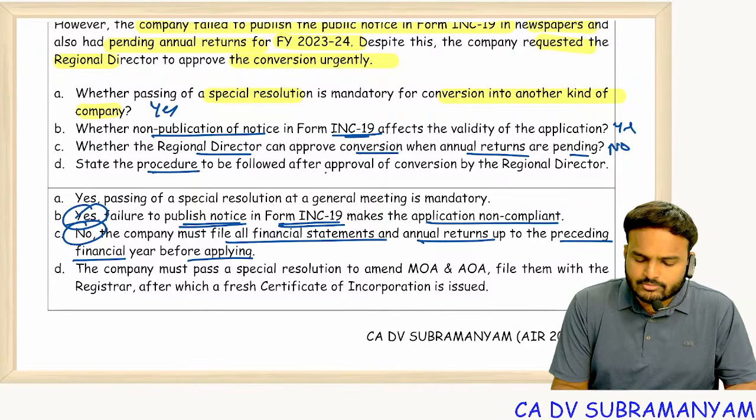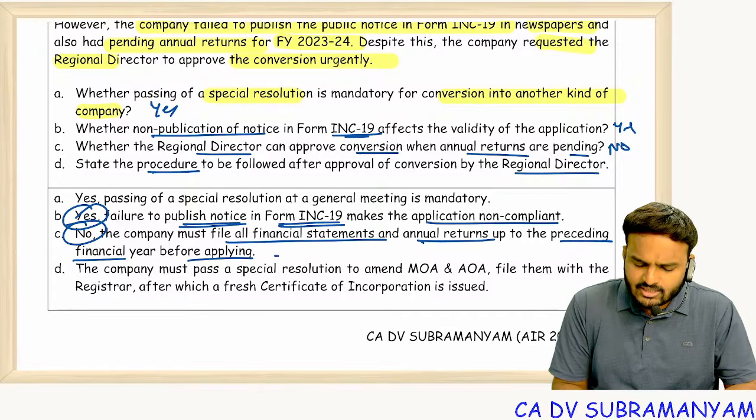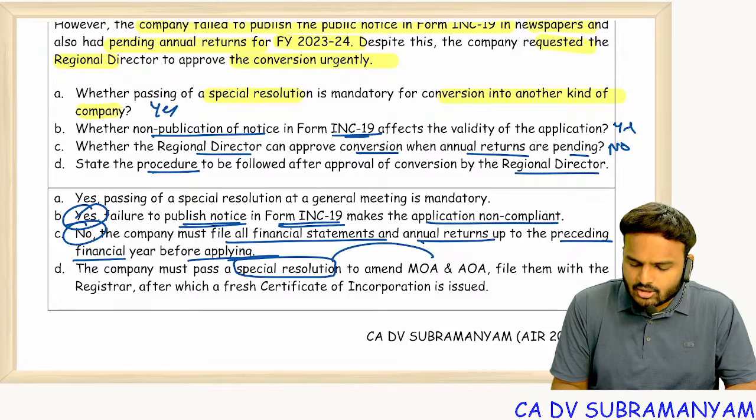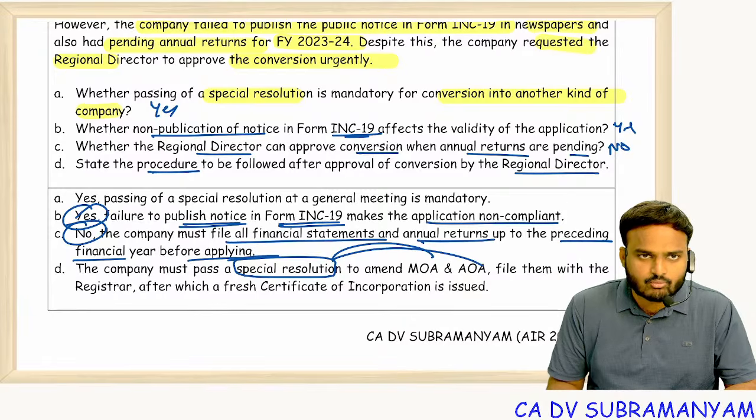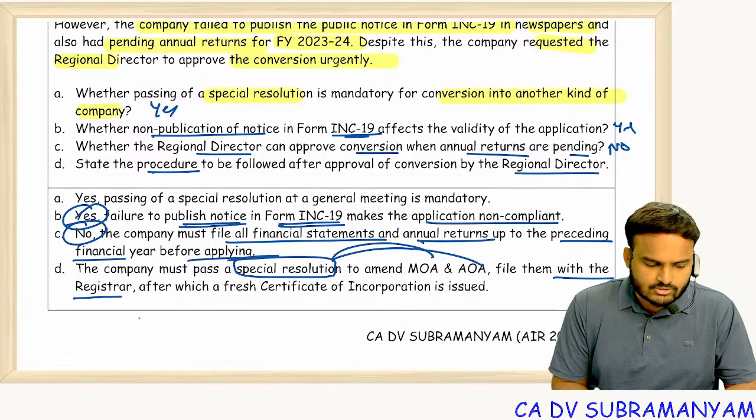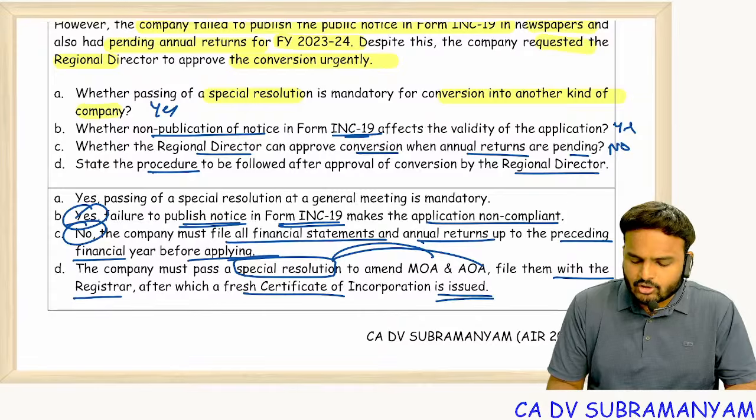State the procedure to be followed after approval of conversion by the regional director. Once again, convene a general meeting. Ask members to pass special resolution in order to amend MOA, in order to amend AOA. File them with the ROC, after which a fresh certificate of incorporation is issued.